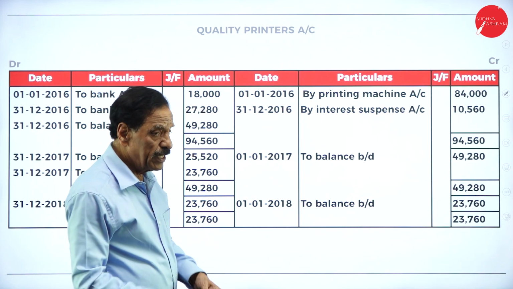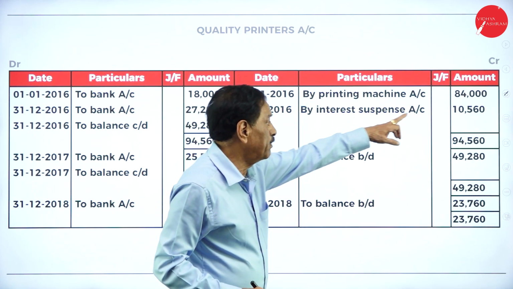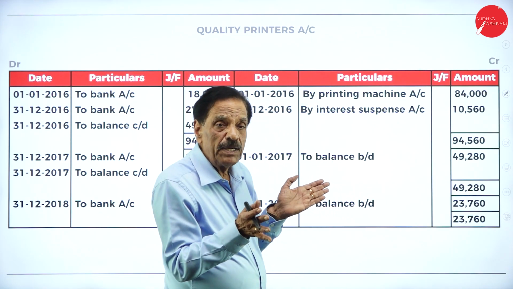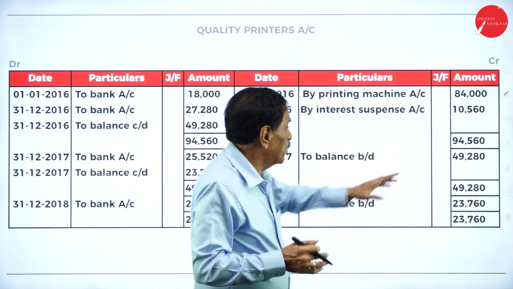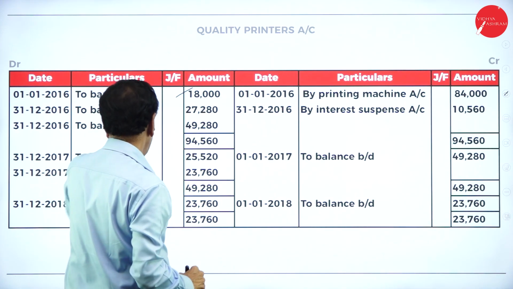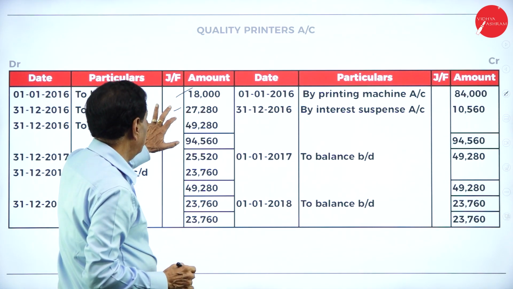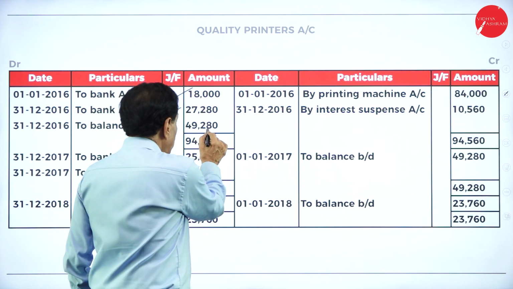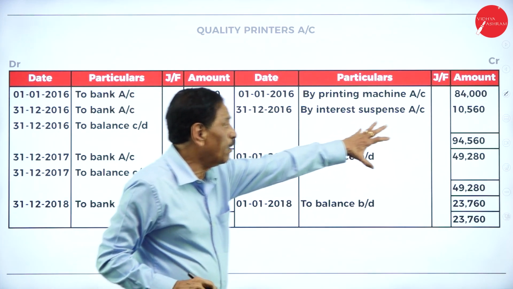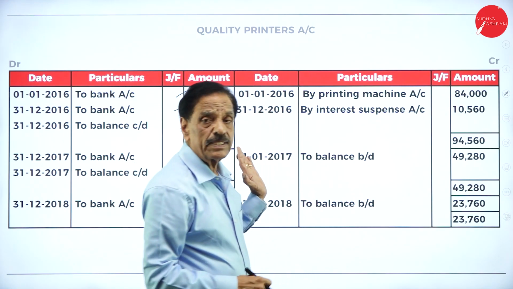Then regarding the Quality Printers seller account. You purchased the printing machinery for how much? 84,000. Total interest suspended. You know, in the installment method, all the interest should be added. The total is 10,560. Then to bank account, first the down payment, then to bank account, the first installment. Balance is 49,280. This is the down payment. This is the first installment, 49,280. Brought down to bank account. No interest should be added because all the interest has been dumped here. Total interest has been dumped here. No interest calculation is there.